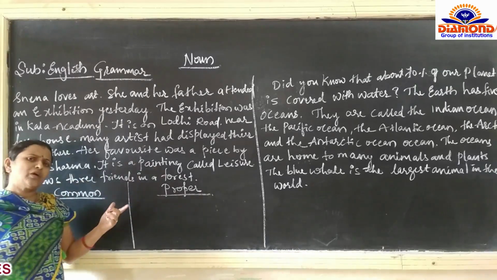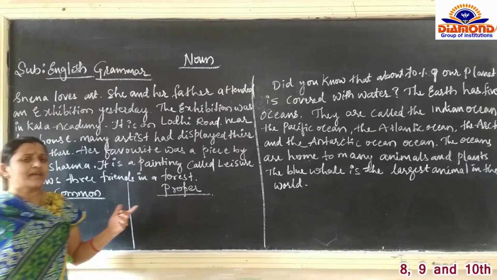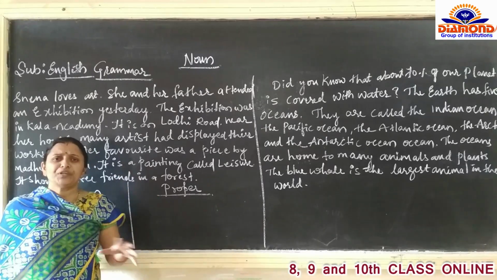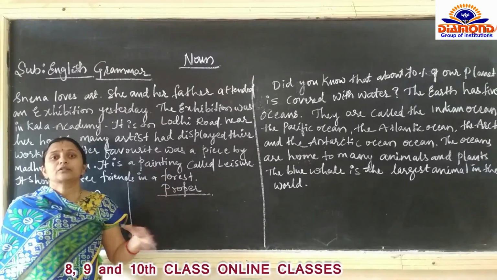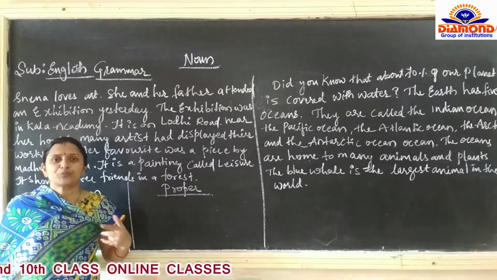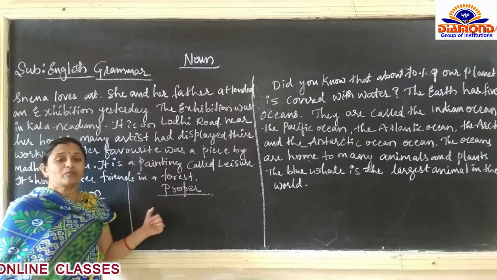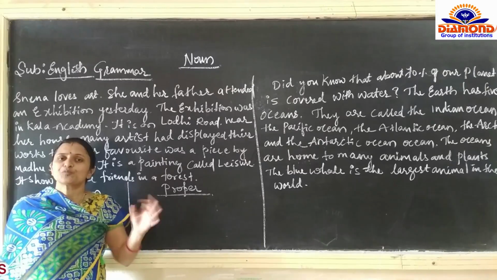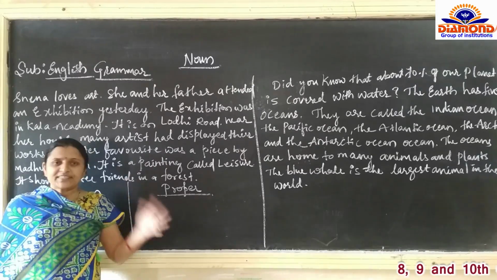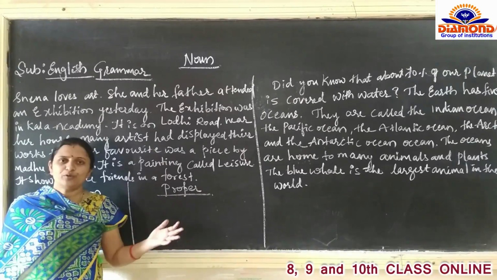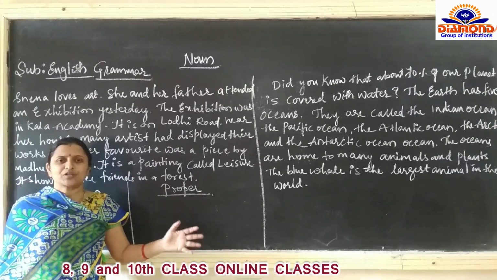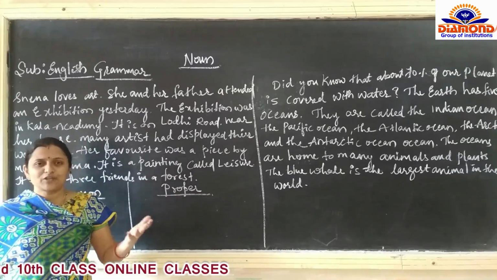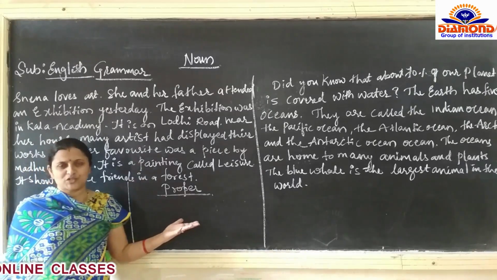So what is common noun? What have we learned in the previous class? Common noun is a name given to common things, because we are talking about the parts of speech. For example, actor. I told you, actor is a common noun. The example I gave was Sushant Singh Rajput.